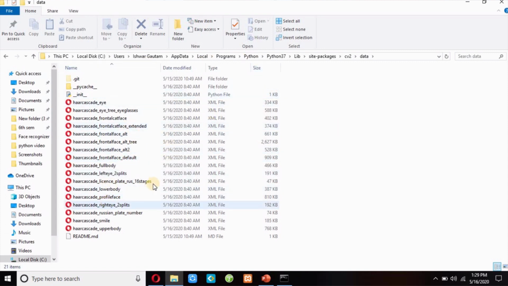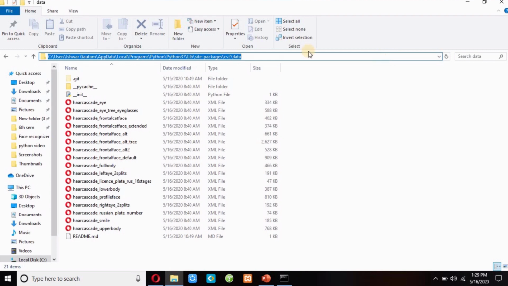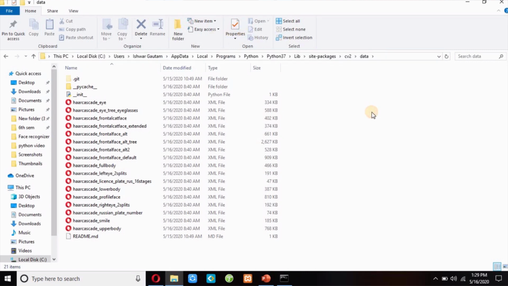So you can see here your haarcascade_frontalface_default is stored in this path, or you can find any classifier here: haarcascade_smile, haarcascade_eye_glasses, frontalcatface. You can find lowerbody, profileface, you can find any classifier over here. So this is the path. You can find a classifier in this path, or you can simply download haarcascade_frontalface_default from my video description.